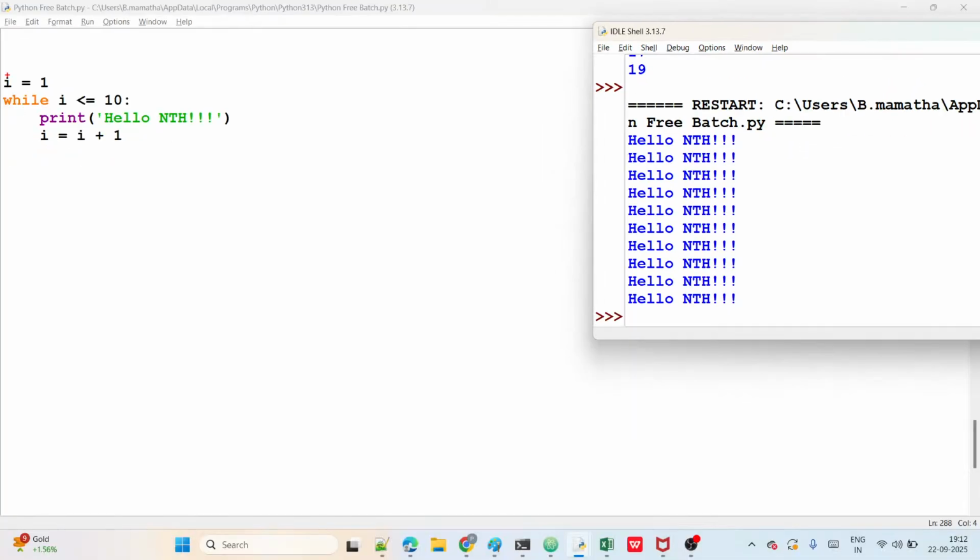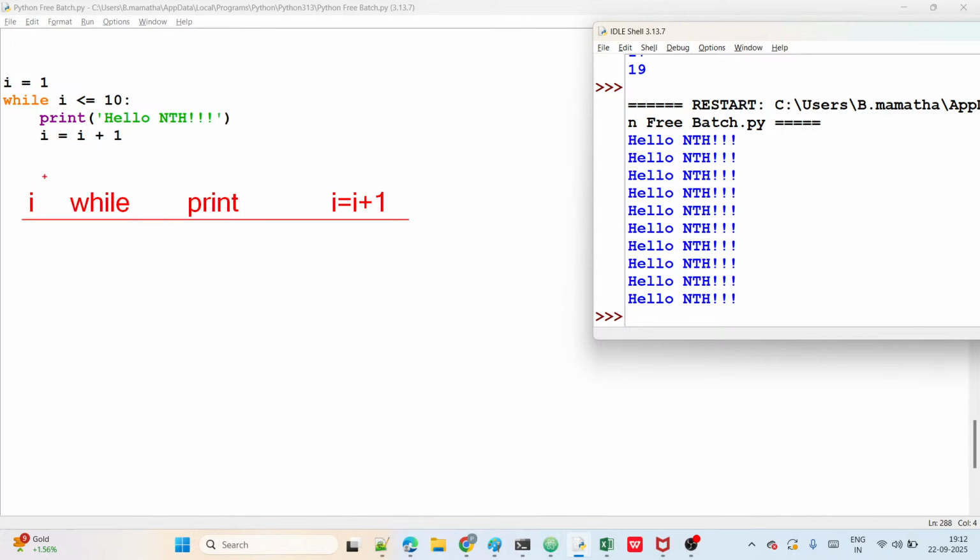First time, what is the I value? First, I value is there, and below that, the while loop is there, next the print is there, and next I equals I plus 1 is there, right? I am going to show you step by step, each one.